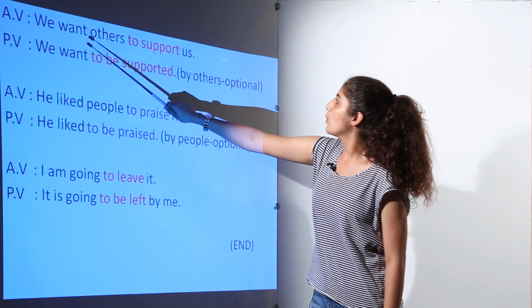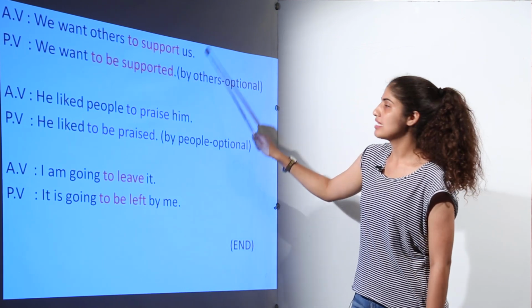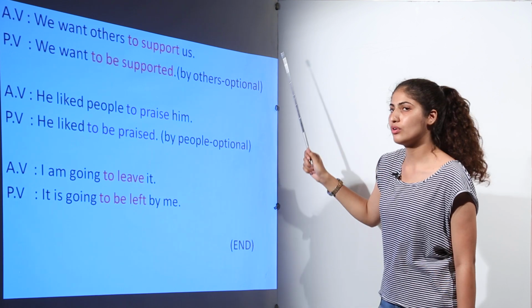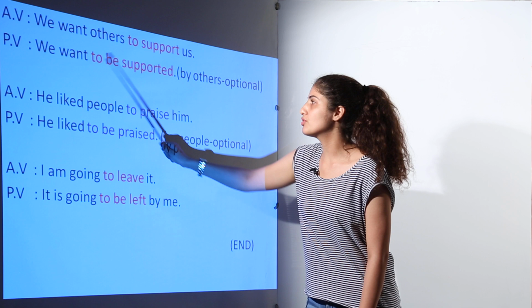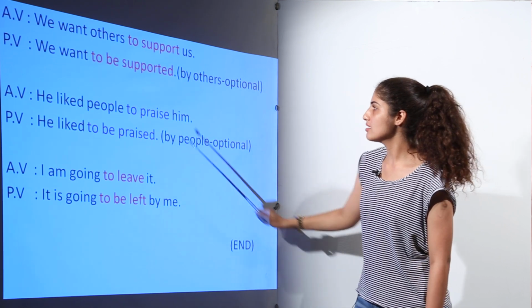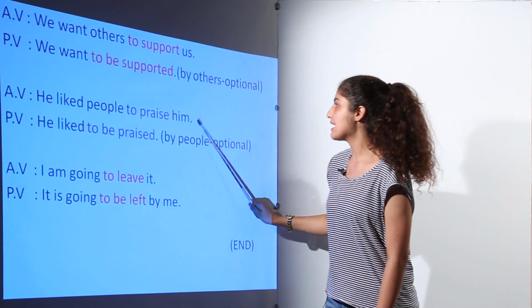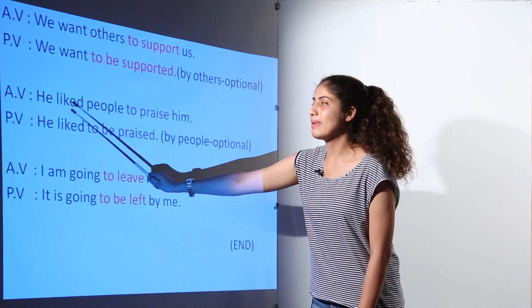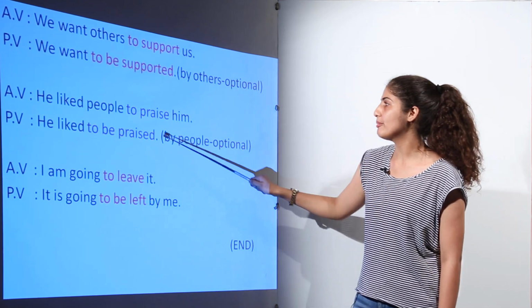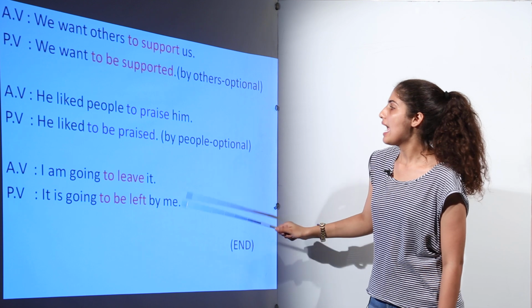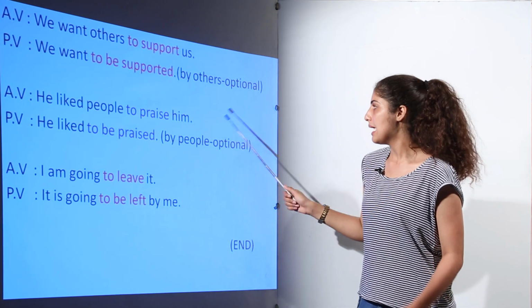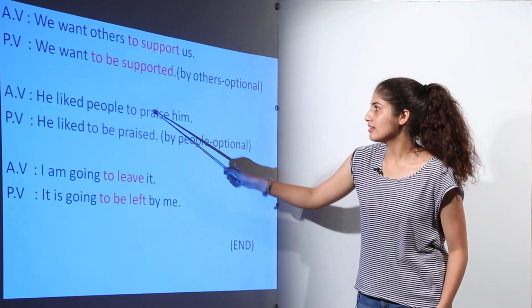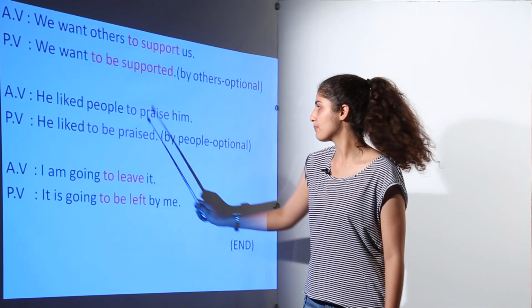Next is: we want others to support us. Again, infinitive, we have to follow the same rule, that is to be supported: we want to be supported. Next is: he liked people to praise him. Therefore, the passive voice will be: he liked to be praised, following the same rule. And here we may write by people or we may not, because it is very obvious that they are talking about the people only.